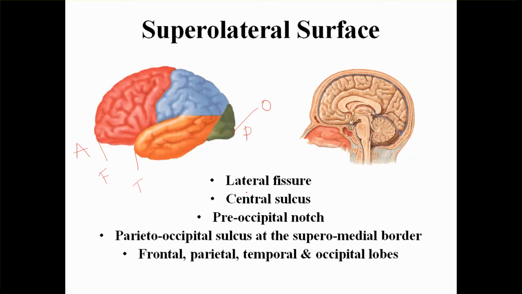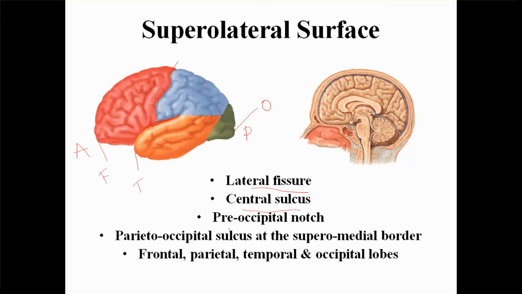Now we can notice that there is a lateral fissure. It's a little deep, and deep to the lateral fissure we can notice the hidden cortex, which is called the insula. Then we should look for the central sulcus. This is the central sulcus over here.